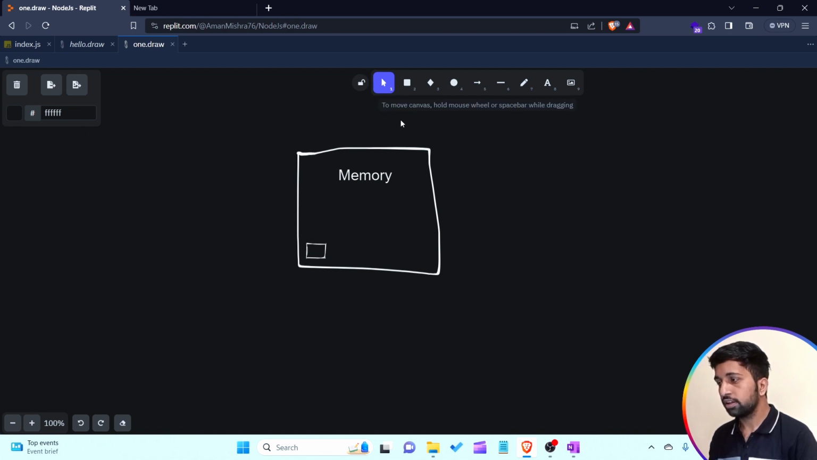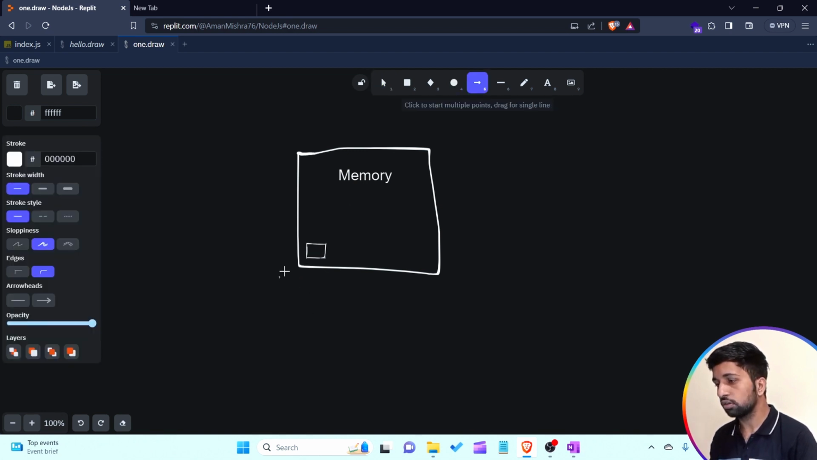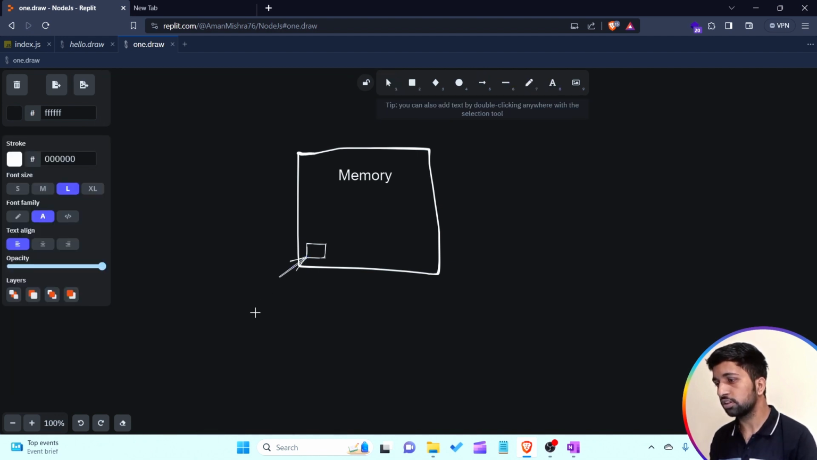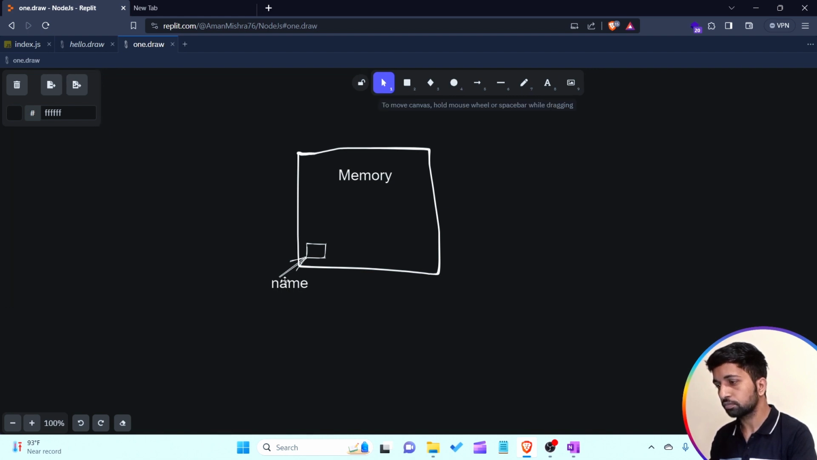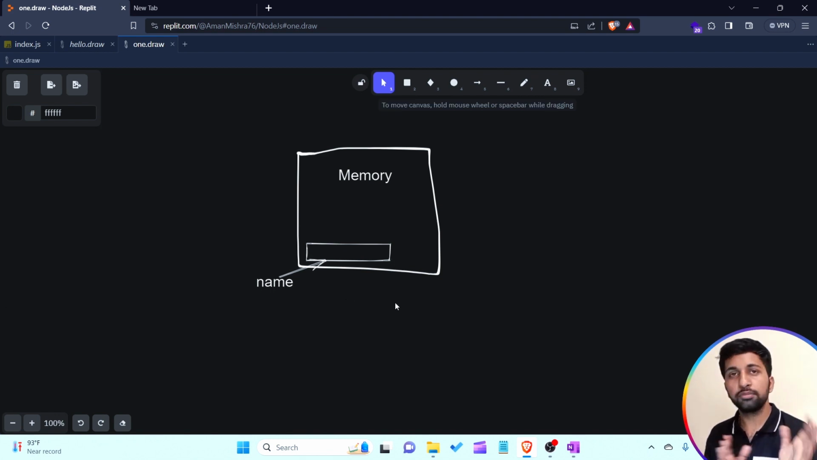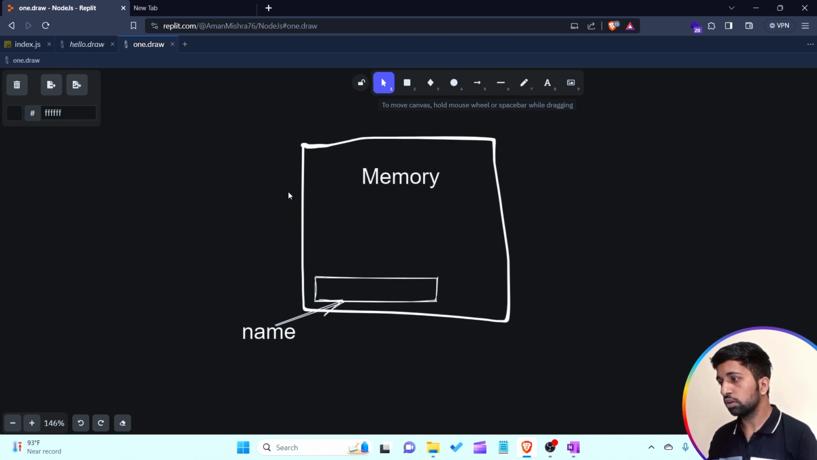Okay, and the name of this particular place is what? This is nothing but the name of a variable, which I'm writing here as name. Understand? And one thing I want to take you through: what is the meaning of variable? We have to understand this by using this particular diagram.